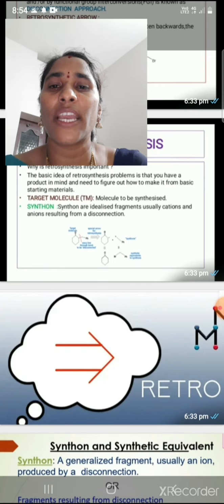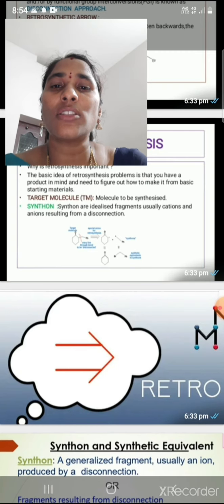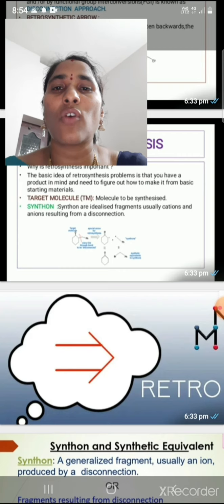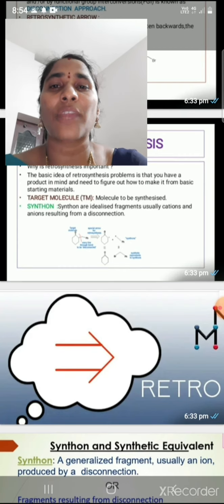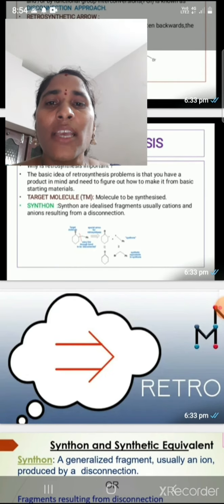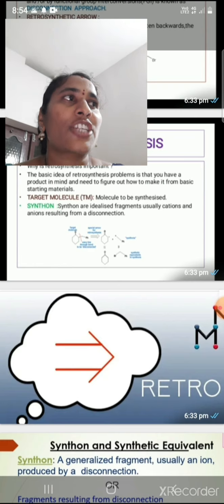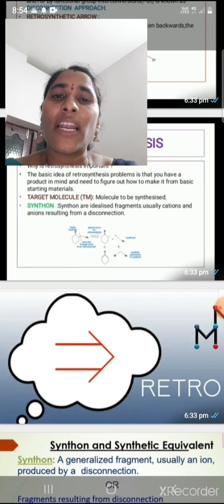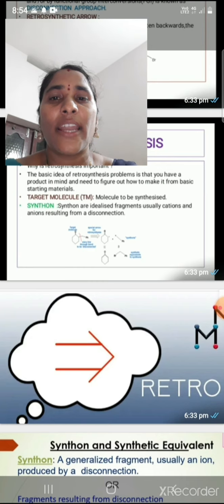Next we are coming to the next point, synthons. What is a synthon? Synthons are idealized fragments, usually cations and anions, maybe in ionic form. Synthons are ionic in nature, idealized forms, nothing but anions or cations, resulting from a disconnection.